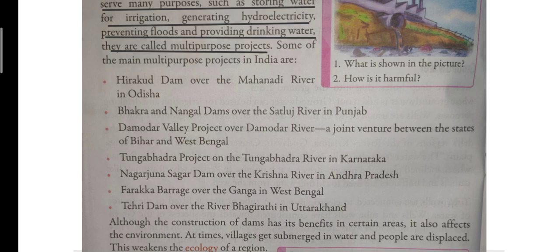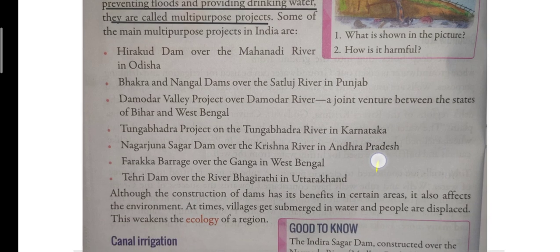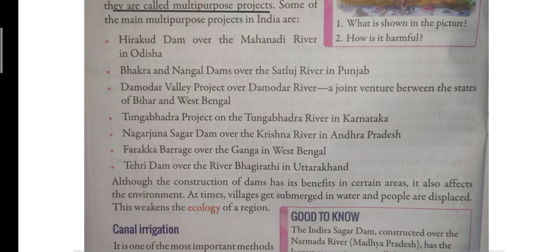The names of the dams along with the river and where these dams are located, these three things, children, are very important. They can be asked in your exam. So please learn the names of the dams, the rivers on which they are made, and also the states in which they are located. Now let us read the last paragraph.